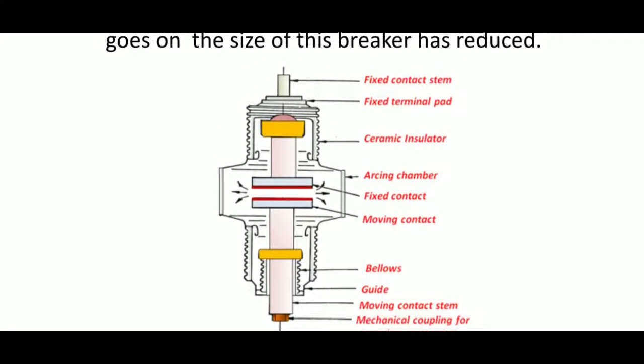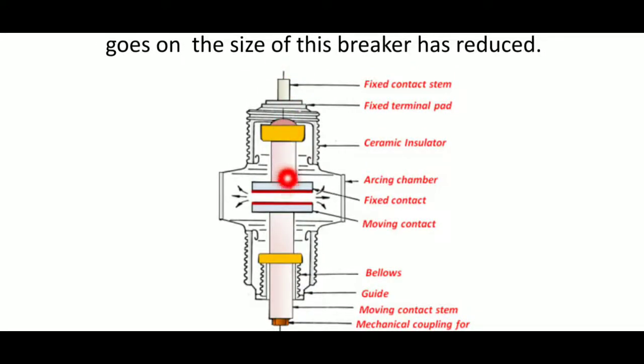Okay, in that we have different parts. This is the fixed contact stream, this is the fixed terminal pad, and this is the ceramic insulation. It will be used for protection. Next is the arcing chamber. In that arcing chamber, all the operations will be done, like switching on and off, and also the arc extinction process.